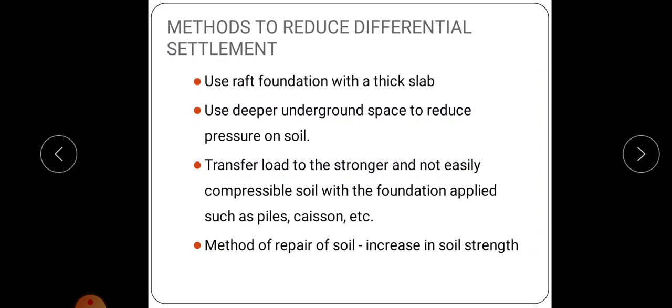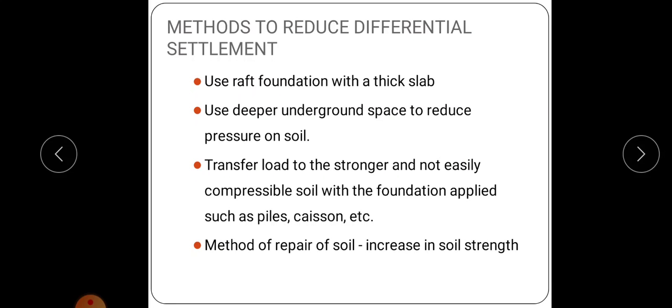Next is methods to reduce differential settlement. So I have told that by providing raft foundation with a thick slab, we can reduce differential settlement. That is, raft foundation means we are providing a thick slab for the entire structure, so that the building will not settle non-uniformly. The settlement will be uniform. If there is any settlement, it will be uniform if we are providing entire slab for the structure. Next is use deeper underground space to reduce pressure on the soil. That is, by providing deeper underground space to reduce the pressure, we can eliminate differential settlement.